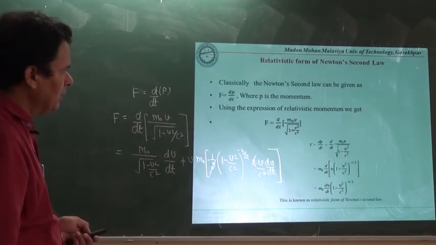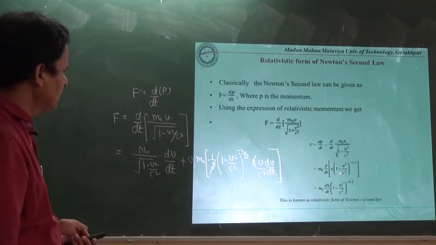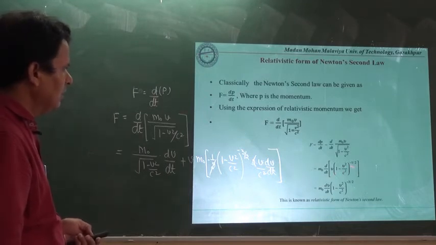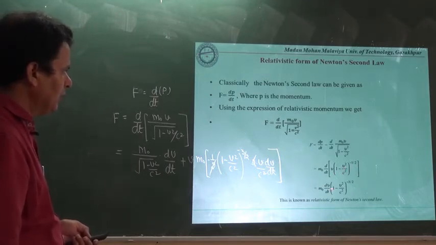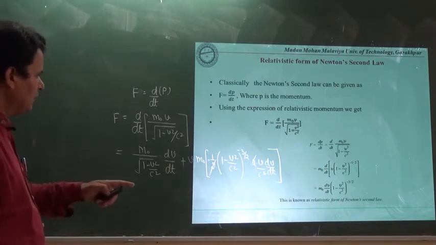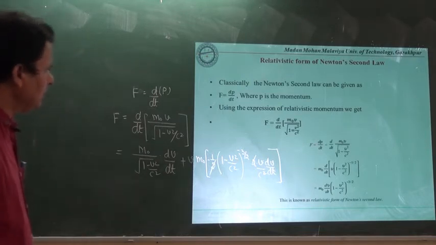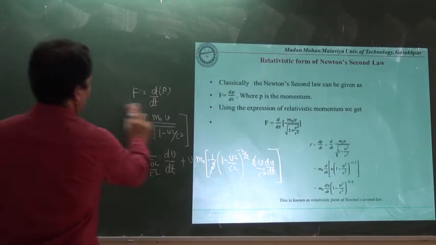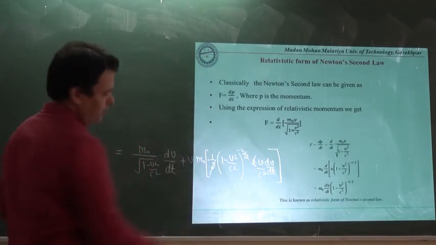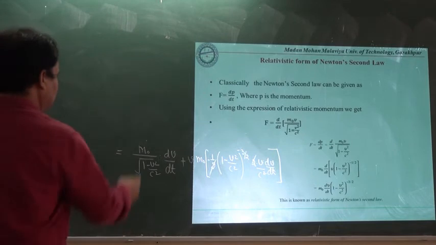m0v upon this one. Here we have taken v into 1 minus v square upon c square as a variable, and both have been differentiated. Then we have taken m0 as a common and dv upon dt as a common. So you will see here what we will get, because that has been written directly. Better to see how we are getting this one.